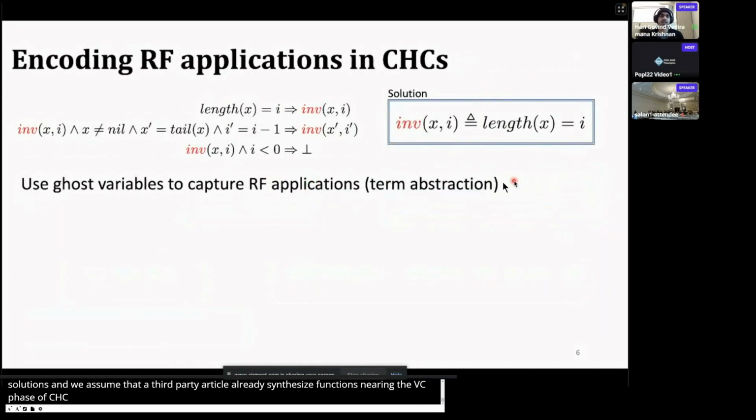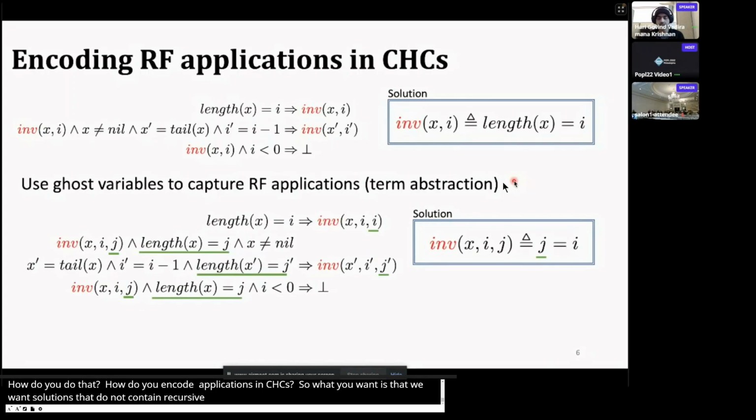How do you do that? How do you encode recursive function applications in CHCs? So what we want is solutions that do not contain recursive functions, like length of x. And what we can do is use ghost variables to encode recursive function applications that we know are going to be in the solution.